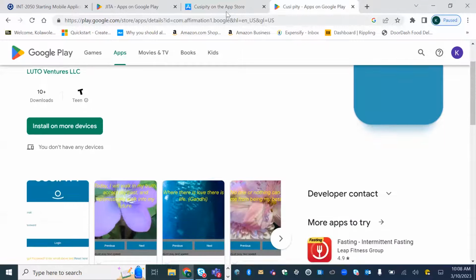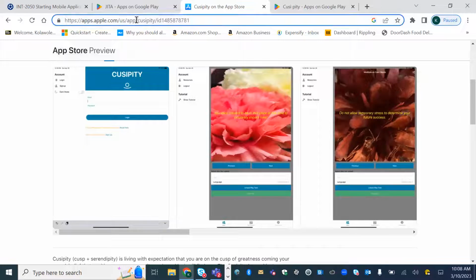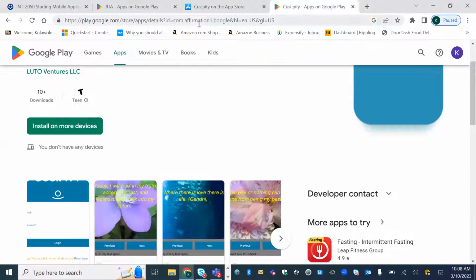And this app is free. Anyone can download it. I definitely encourage you after this session to download it. While I'm here, I'm going to post it in the chat so that everyone gets a chance to play with it. I'll post it right here. This is the App Store version.